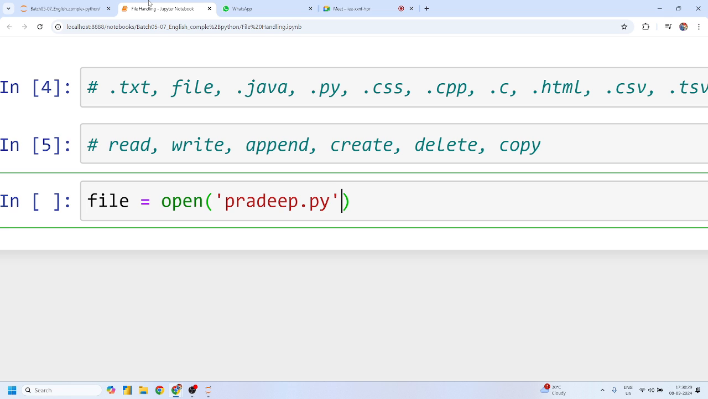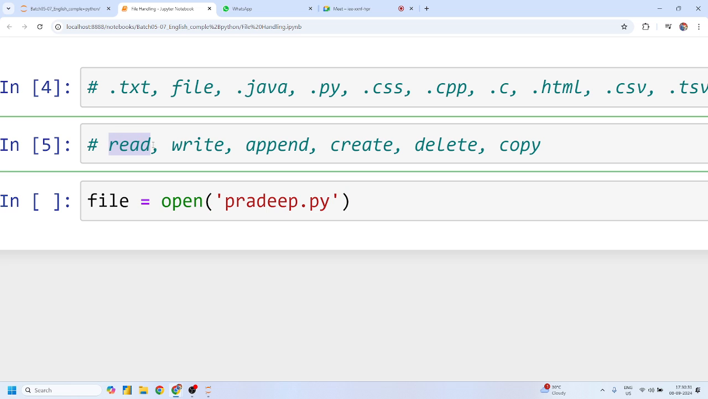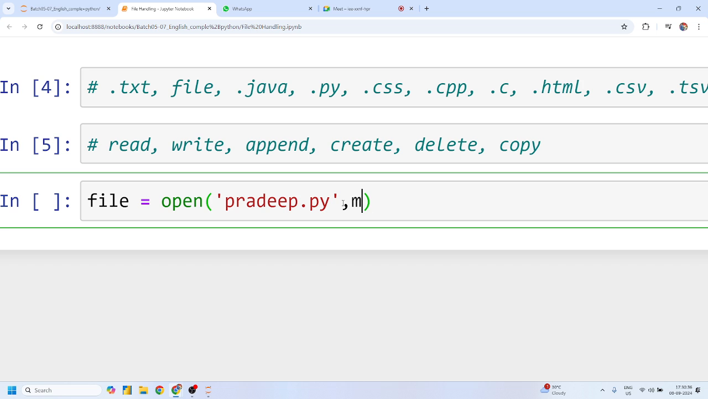Okay. Now I want to read all the content. Am I right? So I have to declare in which mode I want to open this file. So mode is an argument. I have to declare something like this: mode is equal to 'r'. What exactly does 'r' represent, Mohit?